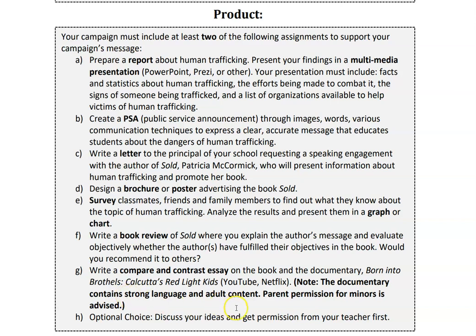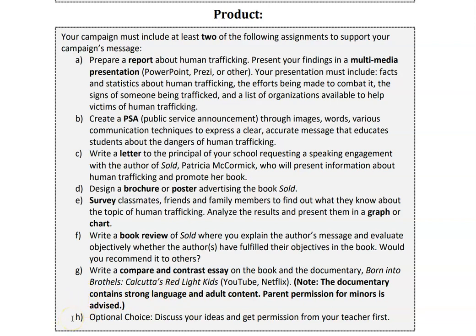However, I would strongly recommend if you're under 18, please tell your parents that this is something that you've chosen, because it does have very strong language and some adult content as well. Make sure that you get that permission before you go ahead with that, and also let me know that you've let your parents know if that is the option that you choose, so I can check into it to make sure that your parents are okay with it.